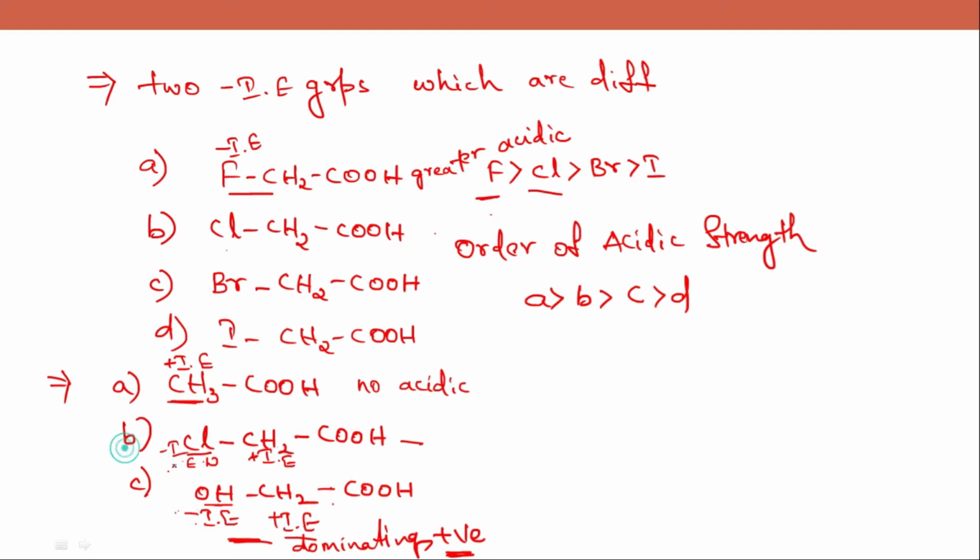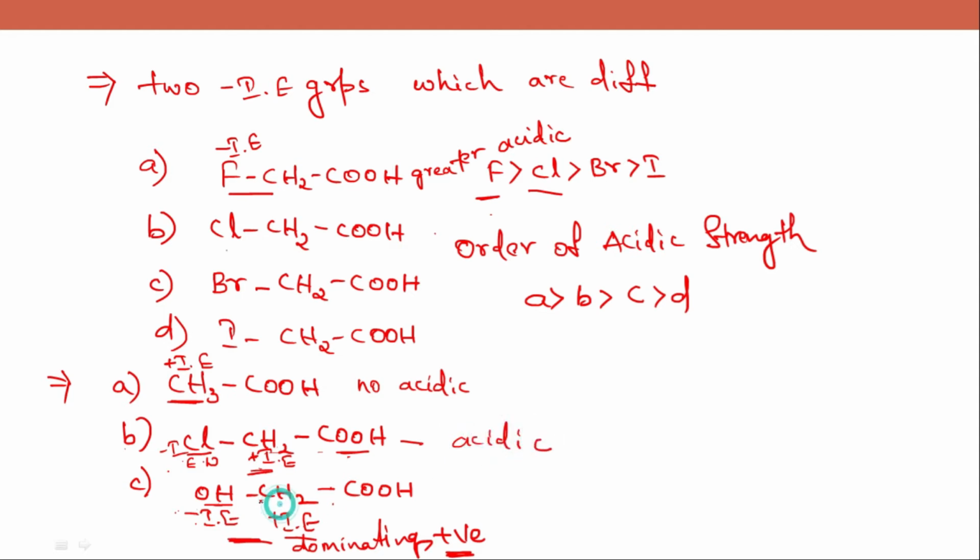And coming to B, chlorine has a greater minus inductive effect. So the positive inductive effect over here can't cancel the complete minus inductive effect. And you can also see the positive inductive effect group is attached to the carboxylic acid. But this methyl group, this positive inductive effect group, can't cancel the entire negative inductive effect. So there is some influence of the negative effect on the carboxylic acid, so it shows some acidic strength.